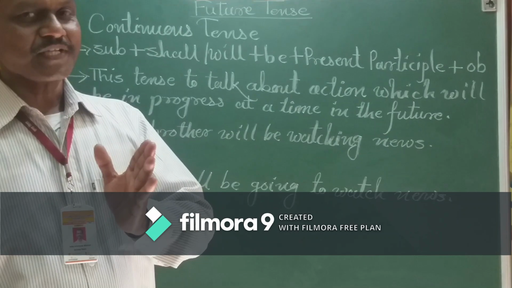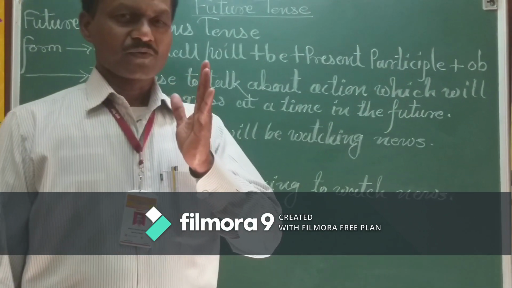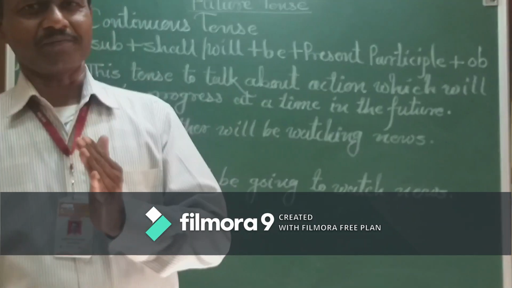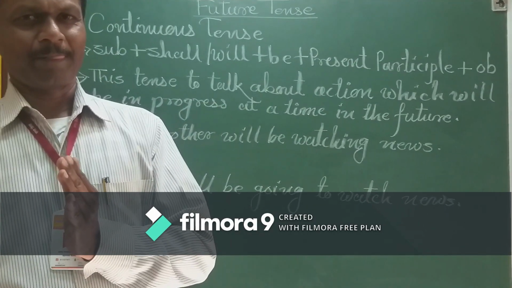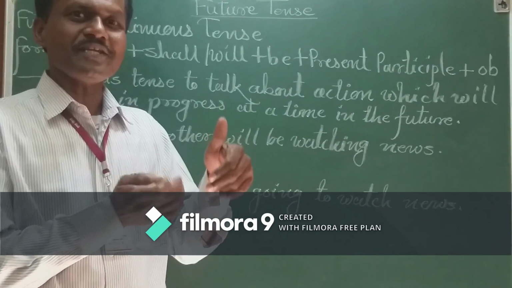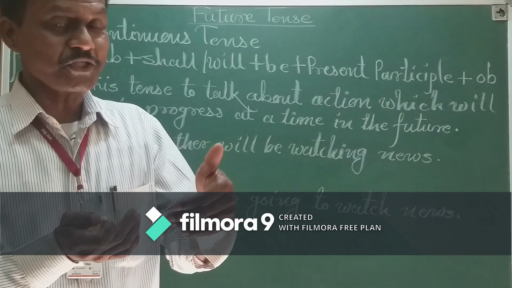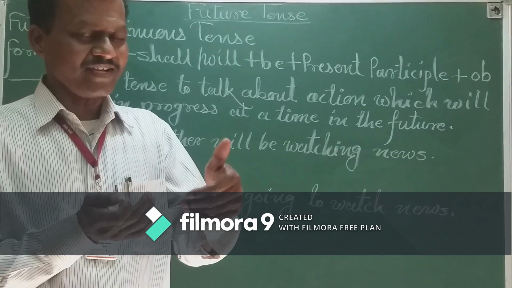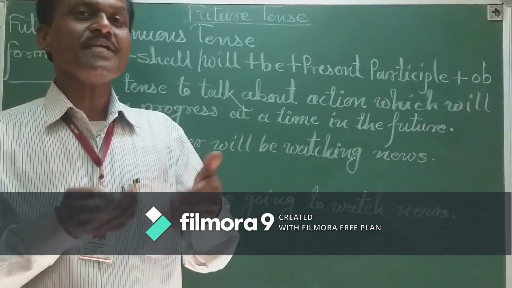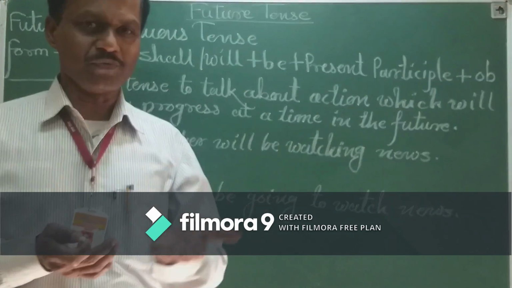In present continuous tense, we saw that the action of the subject is going on in the present situation, just as in future condition the action is going on in the future but not in control. We can't say definitely, without intention, that the action is going on in the future situation.